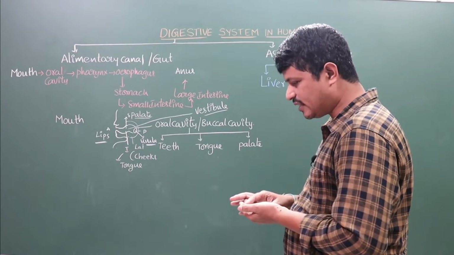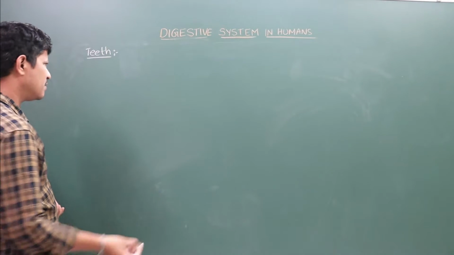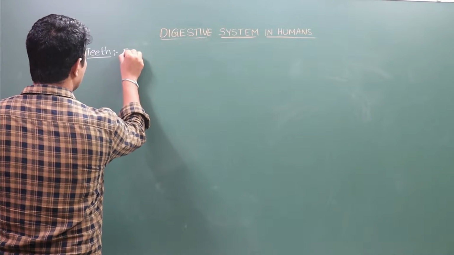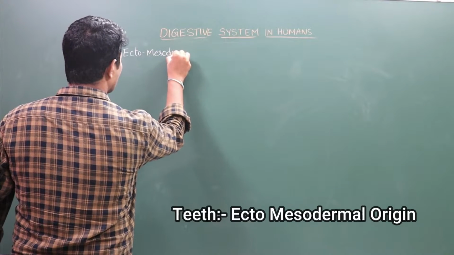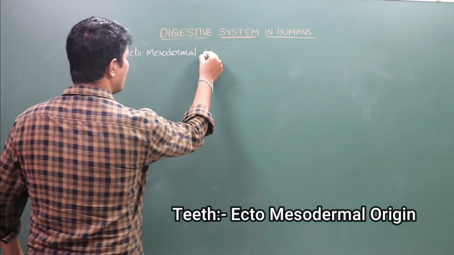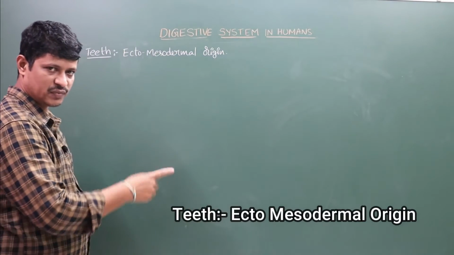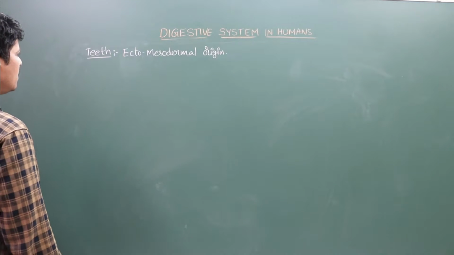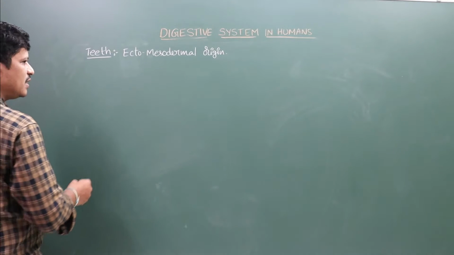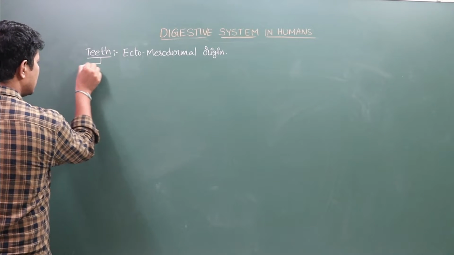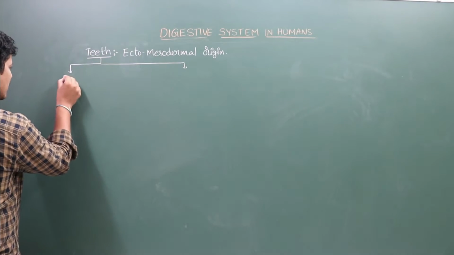Now we are going to discuss teeth. In the buccal cavity, the first part is the teeth. Teeth are of ecto-mesodermal origin. This is the teeth, and here different types of cells are present. The teeth of the human beings are different.